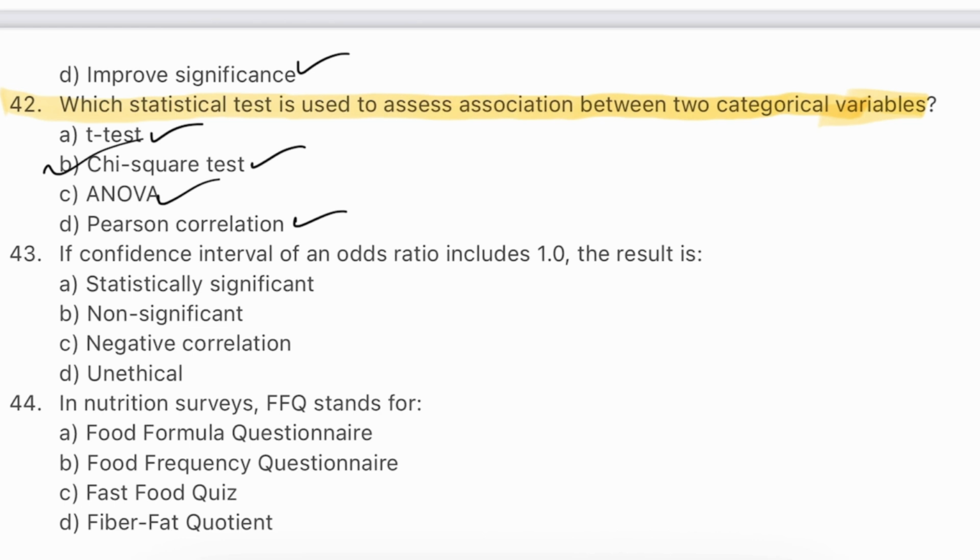It compares observed versus expected frequencies in a contingency table. It's widely used in public health and nutrition research for analyzing survey data, for example, assessing association between gender and dietary preferences.